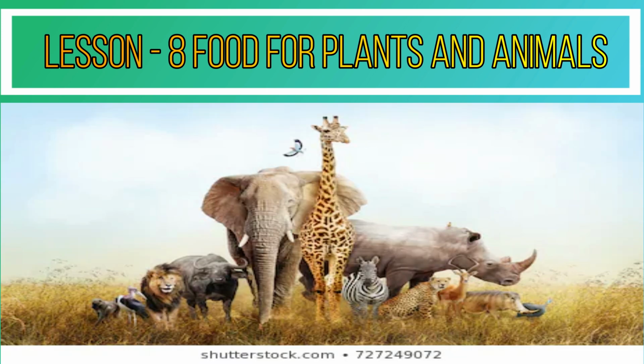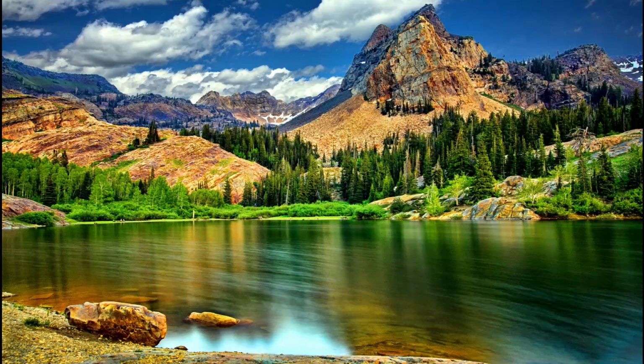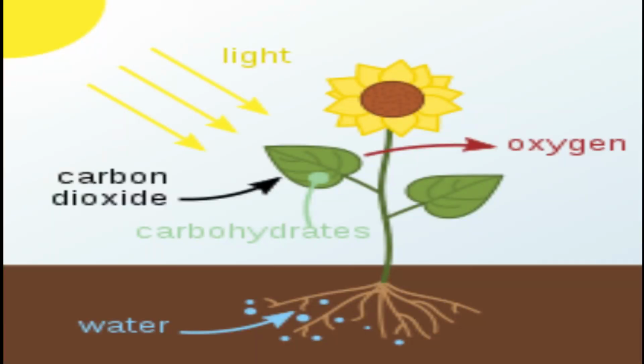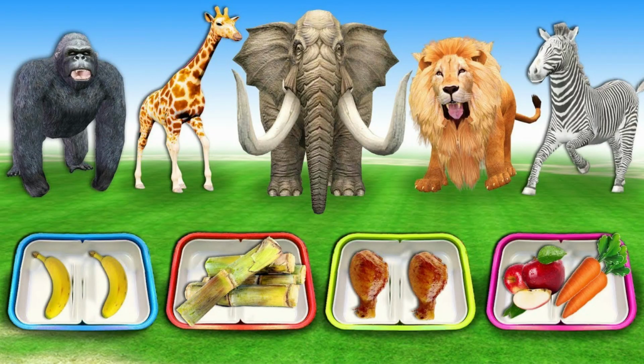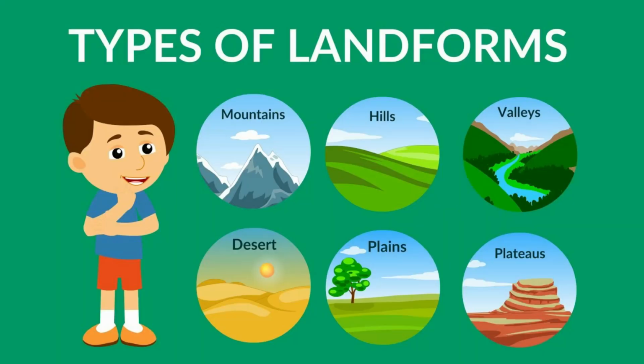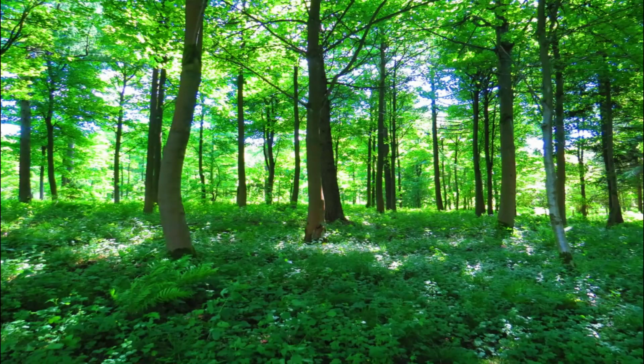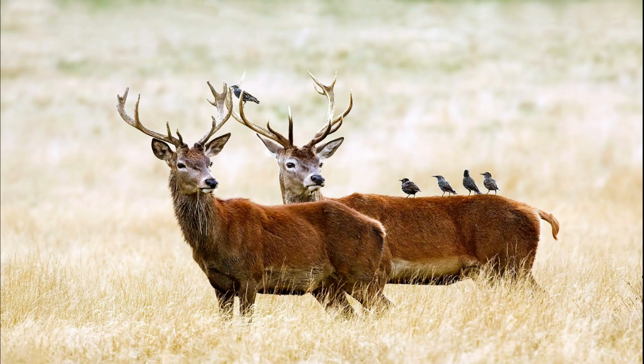In this lesson, we are going to learn about food chain, balance in nature, food for plants, food for animals, food web. Why do we need food? We need food to grow and to get energy to do work. There are different kinds of food that depend upon the landforms, climate and vegetation in the region. All the living things are interdependent on each other.